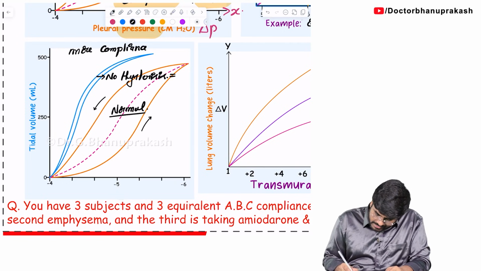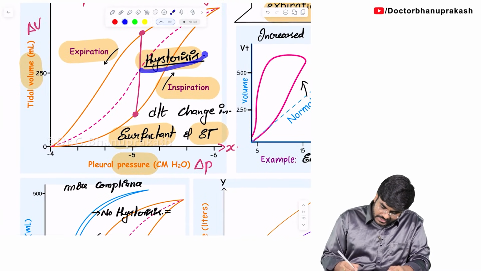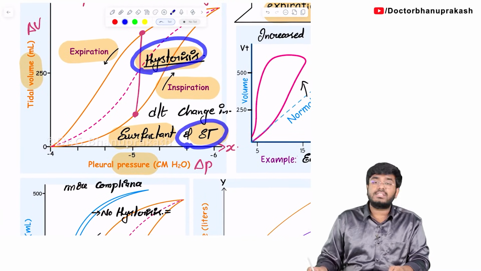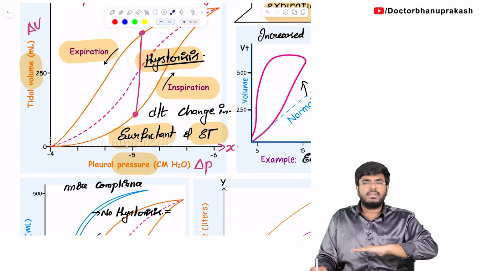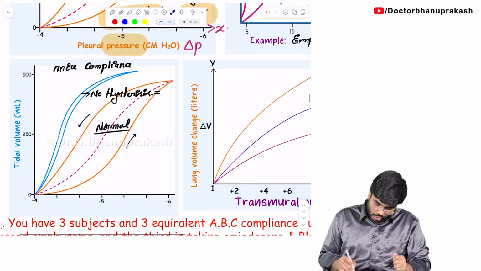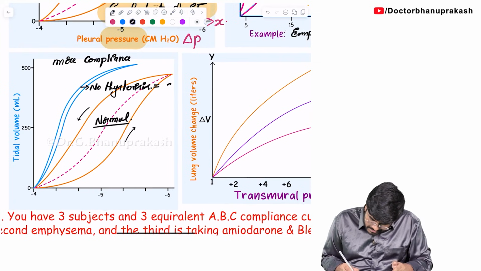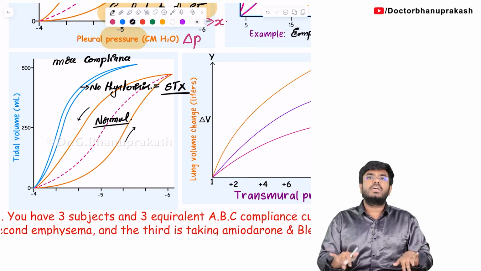Hysteresis is due to what? Hysteresis is due to surface tension. Previously, I have told you. What is the reason for this hysteresis? The reason for this hysteresis is due to surface tension changes. Whenever surface tension is changing, the compliance also changes. That will bring the hysteresis difference. So now here hysteresis is not there, which means surface tension is not changing. No surface tension changes, no hysteresis.